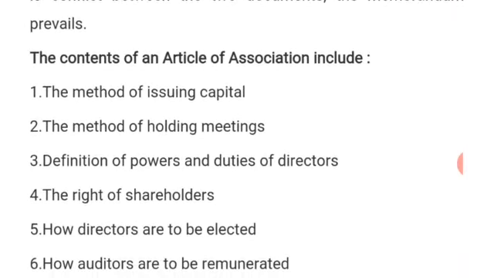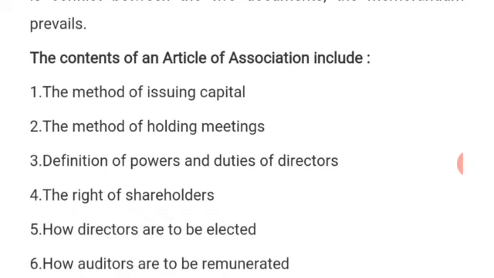One, the method of issuing capital. How capital is going to be issued among the shareholders is going to be stated here. Two, the method of holding meetings. Shareholders in the company are going to be holding meetings at least once in a year. We usually call it the annual general meeting, AGM. So the method of holding such meetings is going to be stated in the articles of association.